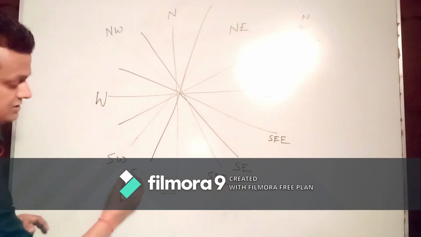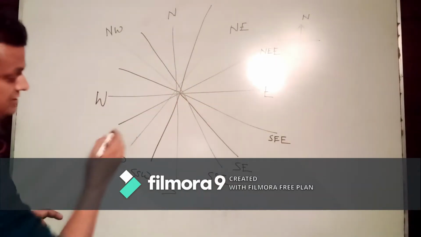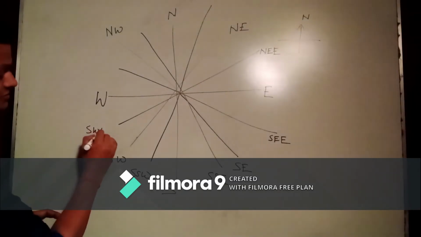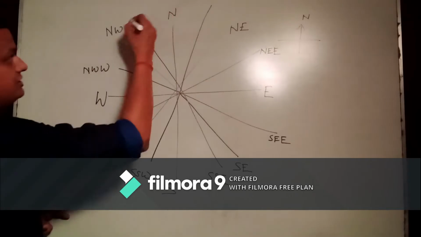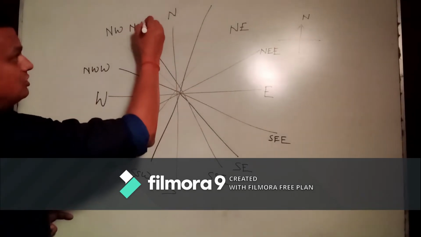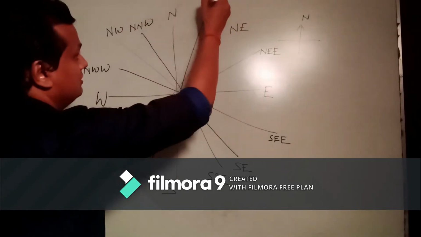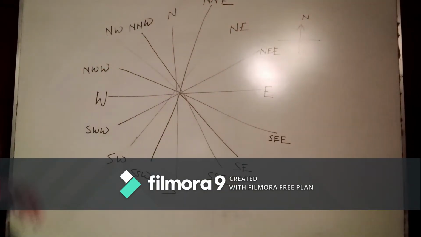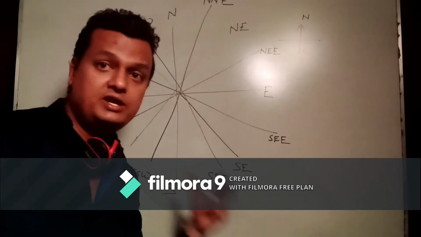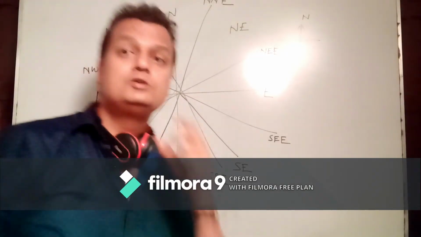Here you can write south southwest. Here you can write south west west. Here you can write north west west. And here you can write north northwest. And here north northeast. These are a total of 8 more directions, which are called true directions.